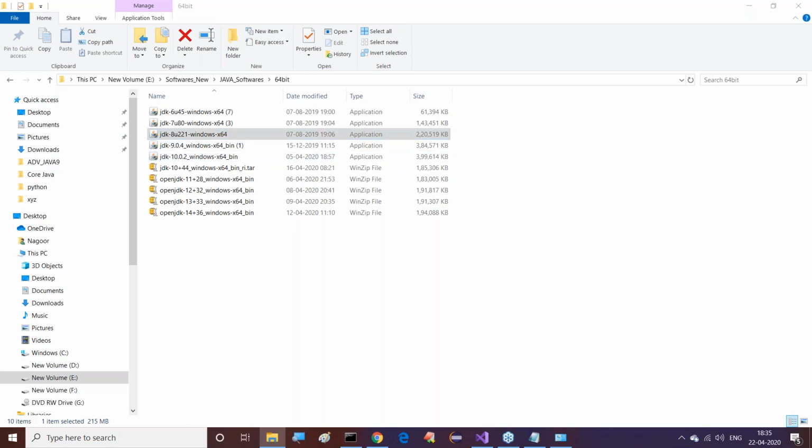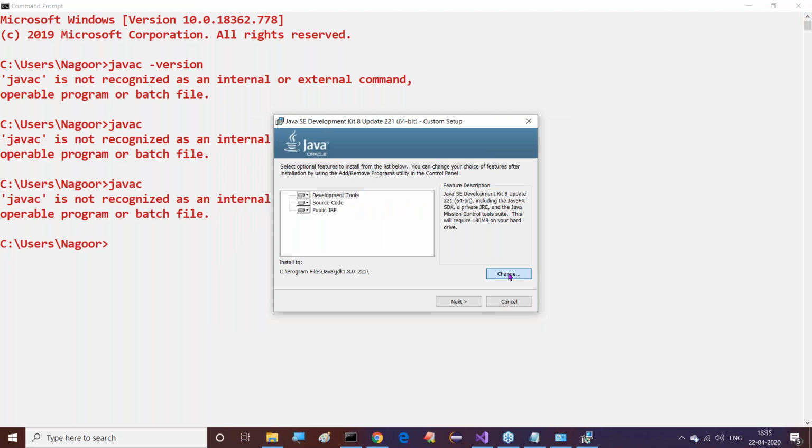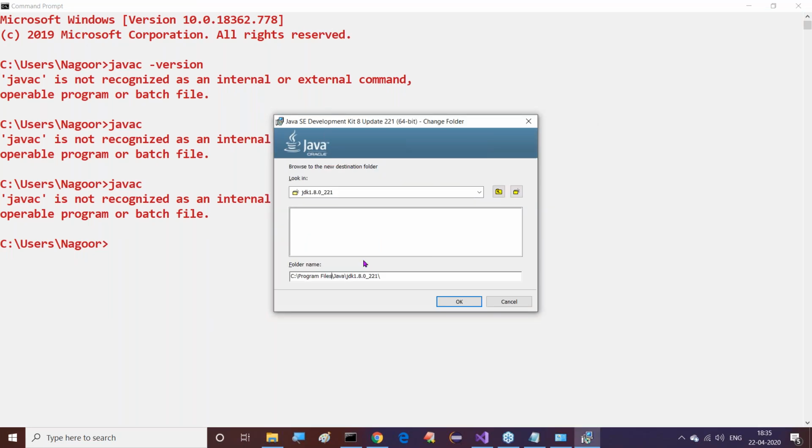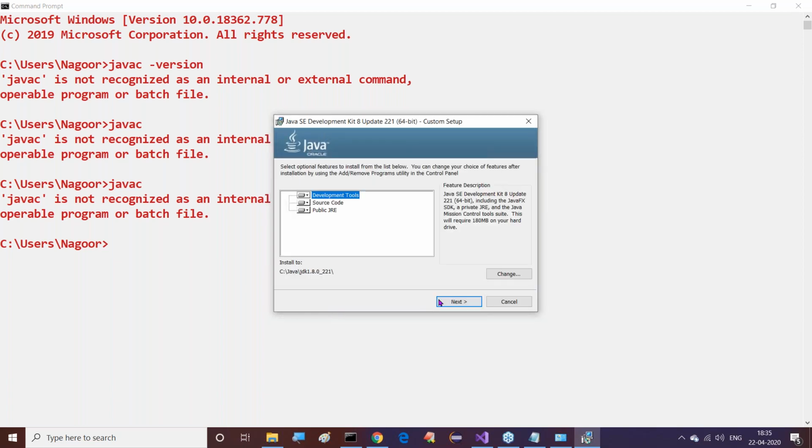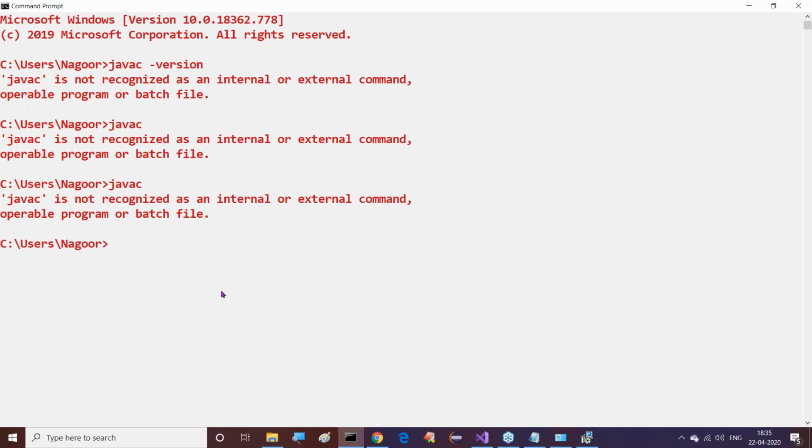After this clearly. Right. So here, what do we have to do in this scenario? 1 minute, guys. Once we get the message that javac is not recognized as an internal or external command, what do we have to do? Again, we have to set the path equal to C colon slash. Right, sir. Now again, Java slash, what do we have to provide there? JDK 1.7.0 underscore 80 slash bin. I think the exact location I might have provided.